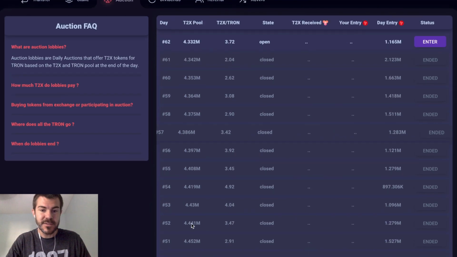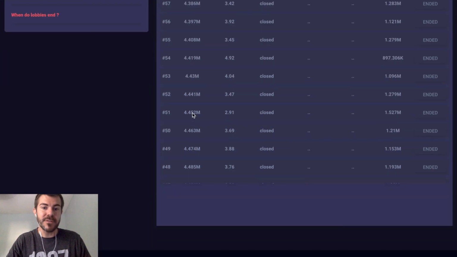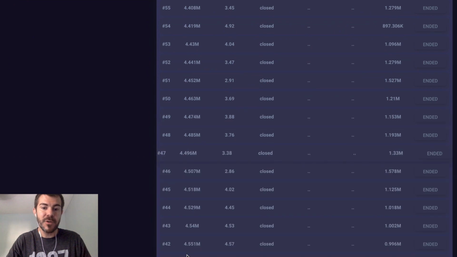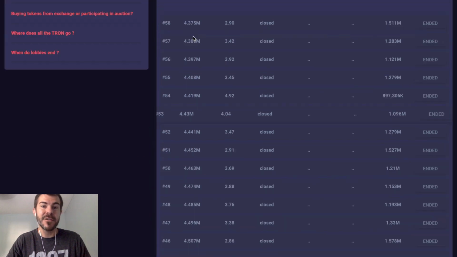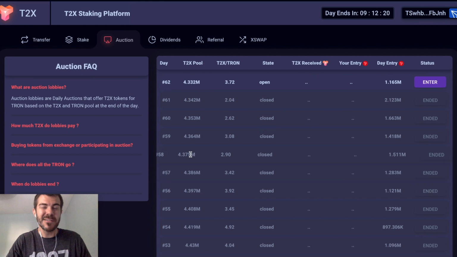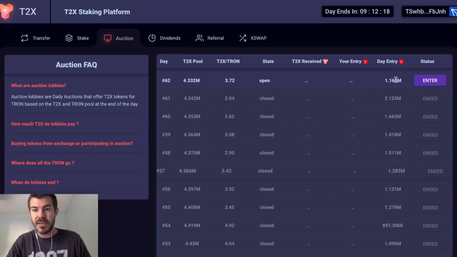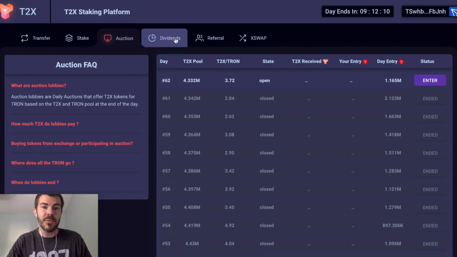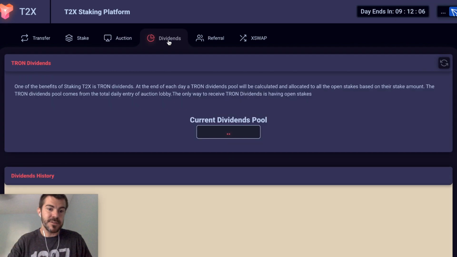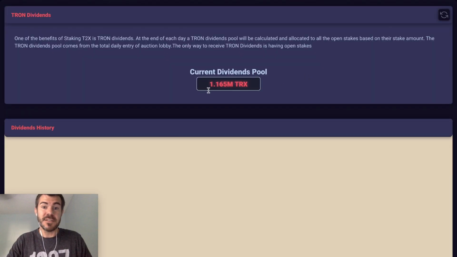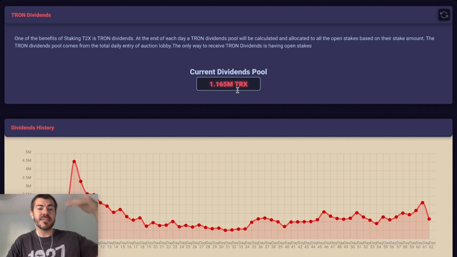So you can see here's the amount of tokens that are auctioned off. The amount of tokens that are auctioned each day is always reducing by a little bit. You can see the amount that people are willing to pay is increasing a little bit each day. And we can come to dividends here, and this will give us a chart for this. So the current dividend pool, 1.165 million TRX. It usually increases slowly throughout the day.